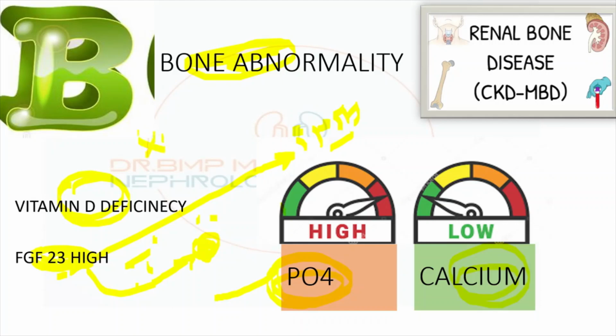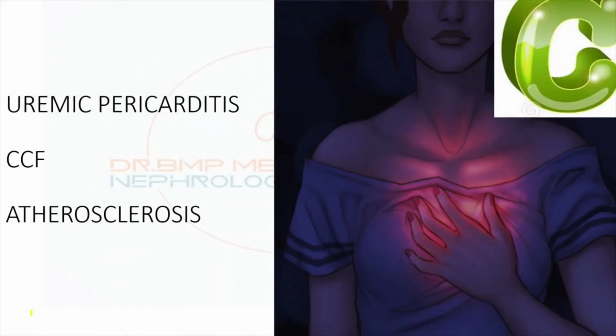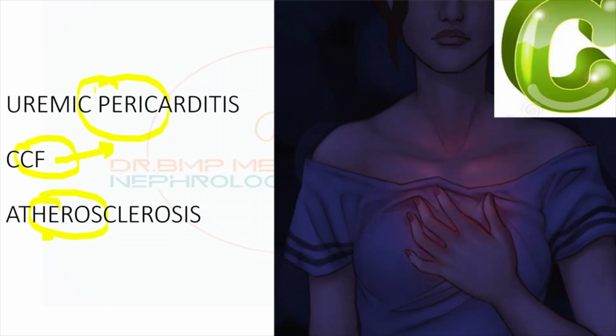So this component is very, very important. One MCQ point: FGF23 is secreted from the osteocytes. Third is cardiac abnormality. What are the things the patients are more prone to because of the toxin? They are more prone to accelerated atherosclerosis, congestive cardiac failure secondary to volume overload. There might be development of uremic pericarditis.